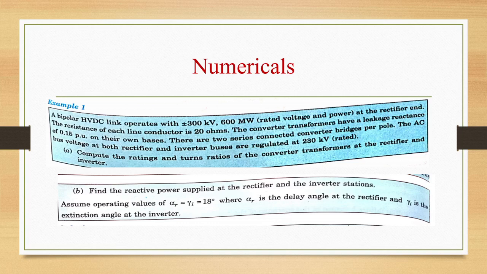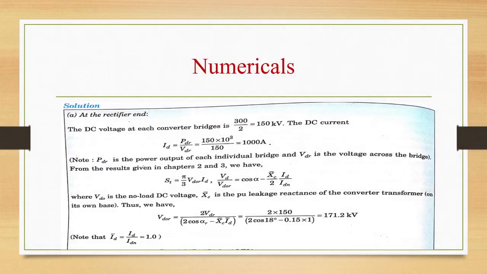B-bit: find the reactive power supplied at rectifier and inverter station, assuming operating values of alpha r and gamma I is 18 degrees. Alpha r is the delay angle at the rectifier, gamma I is the extinction angle at the inverter. Let us see the solution.